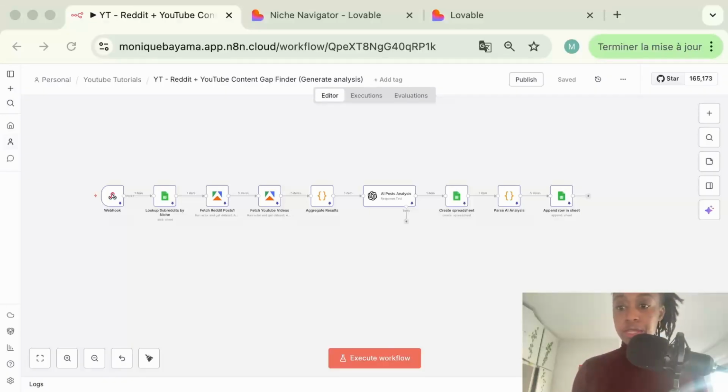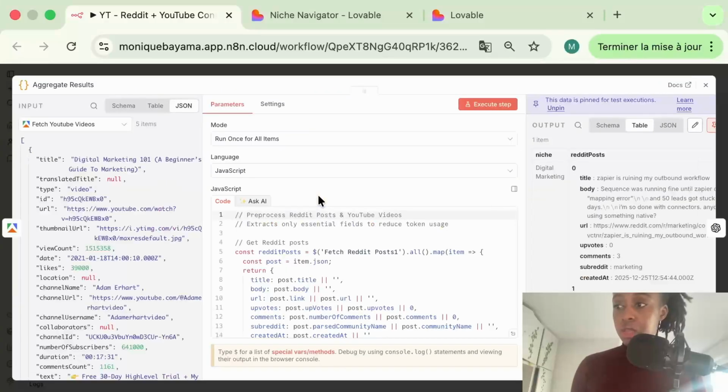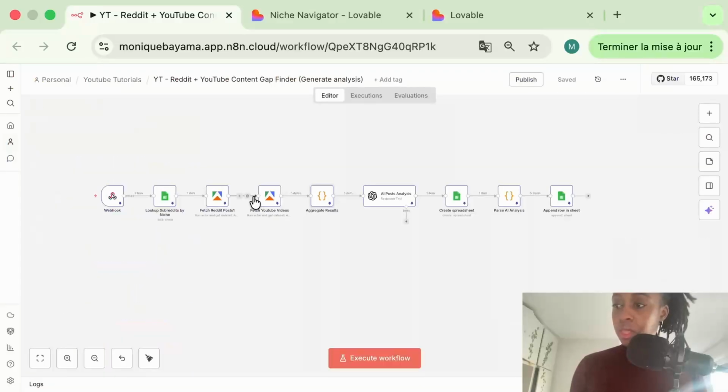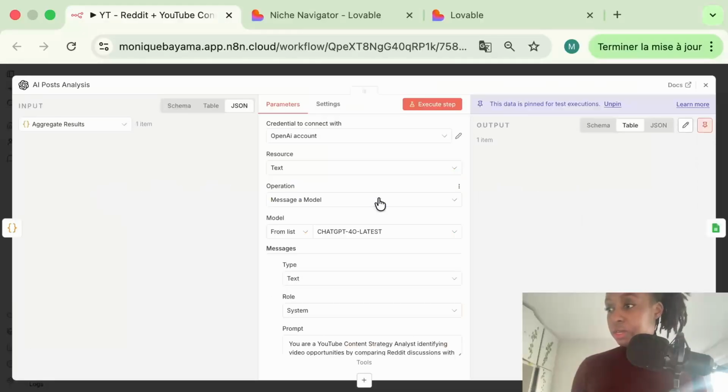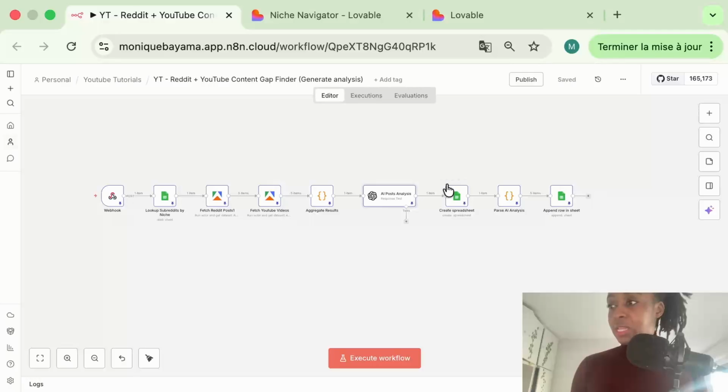So here's an example of a workflow I've built. It's based on information received in the webhook. It's going to go fetch Reddit posts, YouTube videos, and use some code. This is what I like about N8N, the ability to use code. You can use JavaScript or Python. And then the output is going to be analyzed by AI. Here I'm using OpenAI. And then it's going to be added in a spreadsheet.